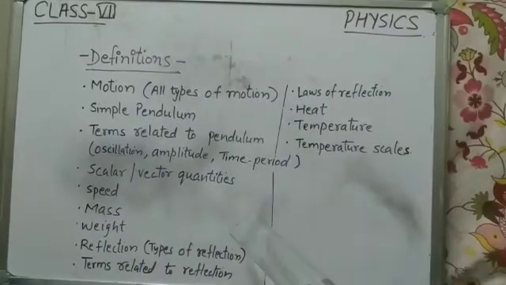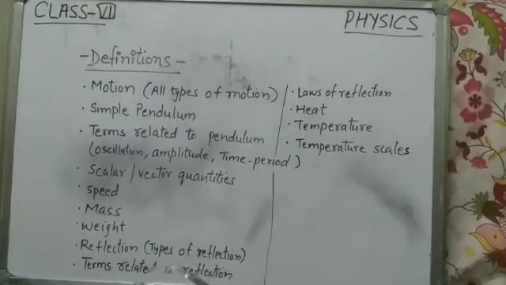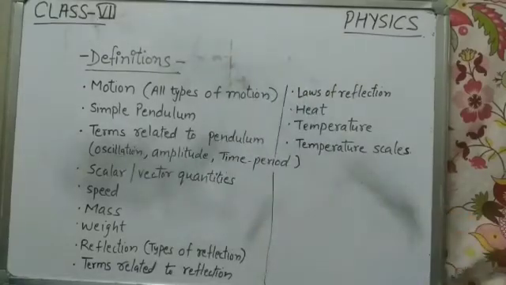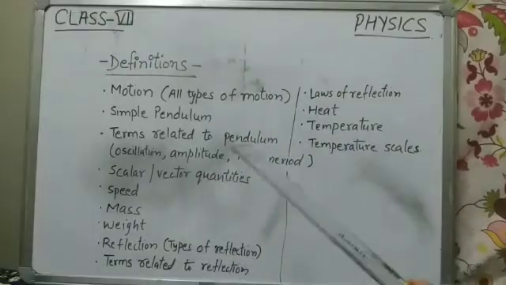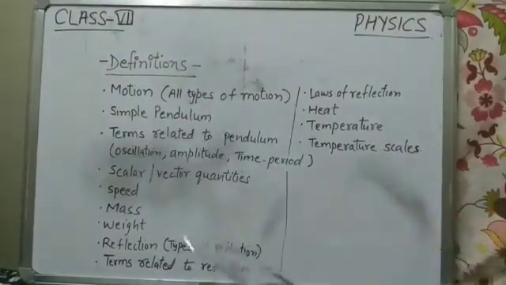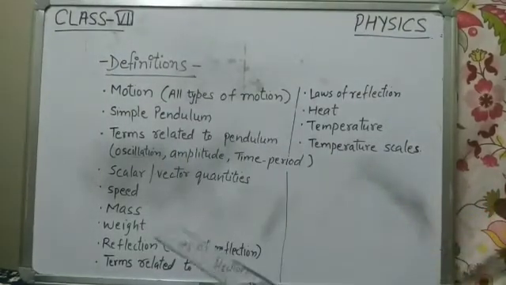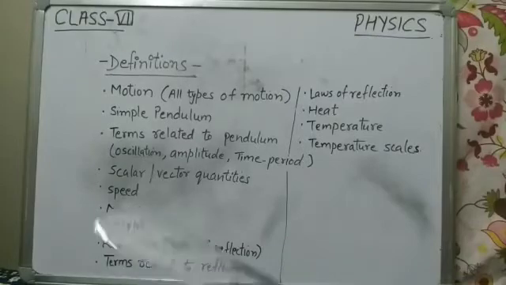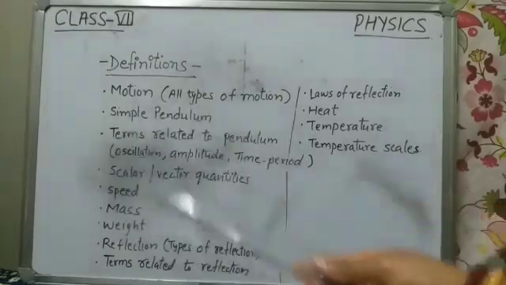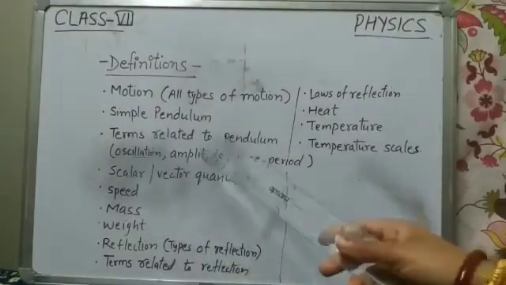Define periodic motion, define oscillatory motion, translatory motion, or random motion. Anything can come. Okay, so you must go through the chapter. Similarly, a simple pendulum, terms related to pendulum, means oscillation, amplitude, frequency of oscillations, time period, length of the pendulum, all terms related to pendulum.